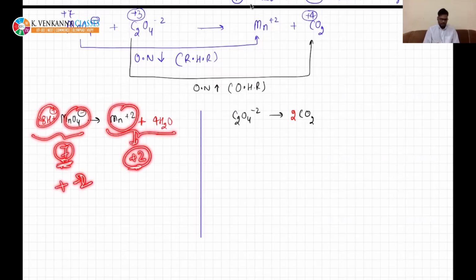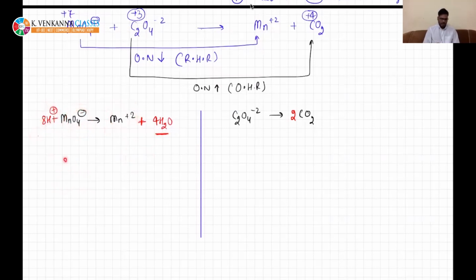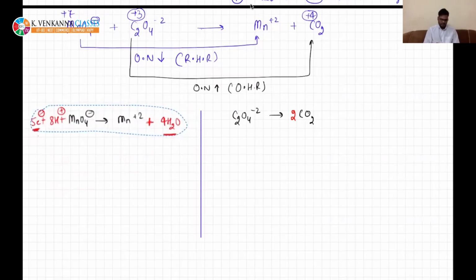If you add 2, it will become 5. So you need to add 5 electrons. I have added 5 electrons so that total charge is balanced on both sides. 5, 8 minus 3, and now 5, and 8 plus 3, and now minus 1, that is plus 2. Just check this.